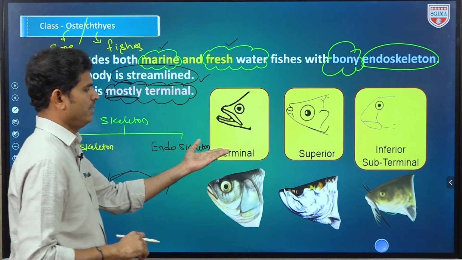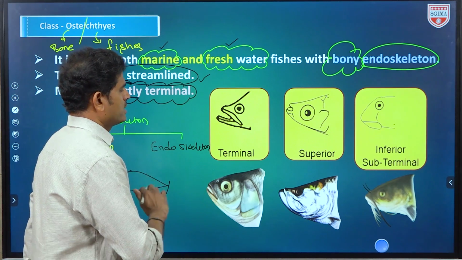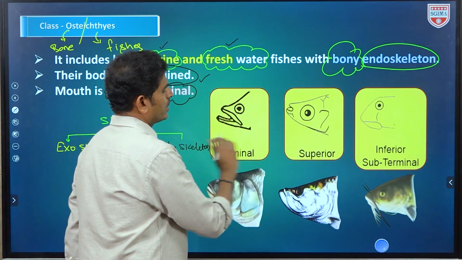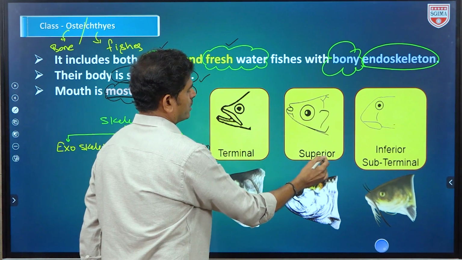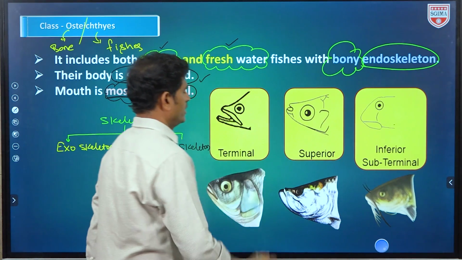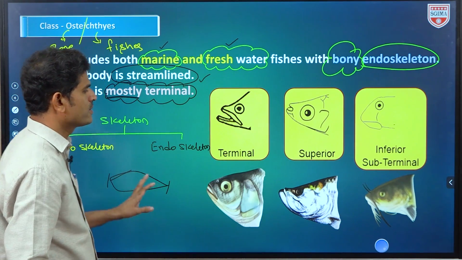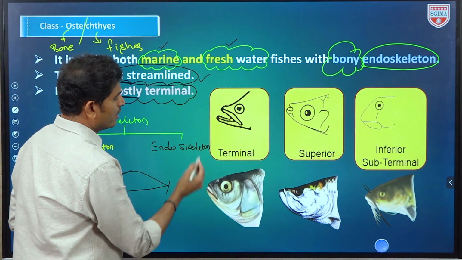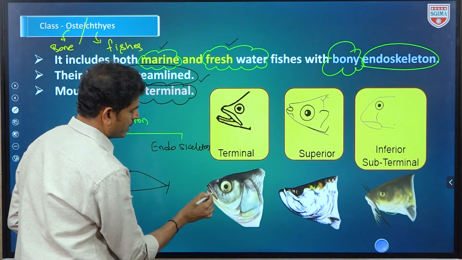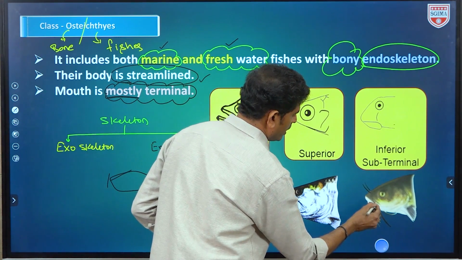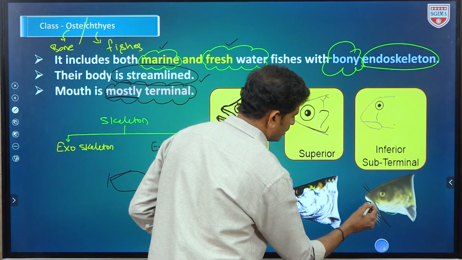There are various types of mouths in bony fishes. Either terminal, or it can be slightly superior, meaning upside, or inferior, meaning on the lower side. These are the various fishes and the mouth positions they contain. See here this one, this one here, and the next one will be lower here.